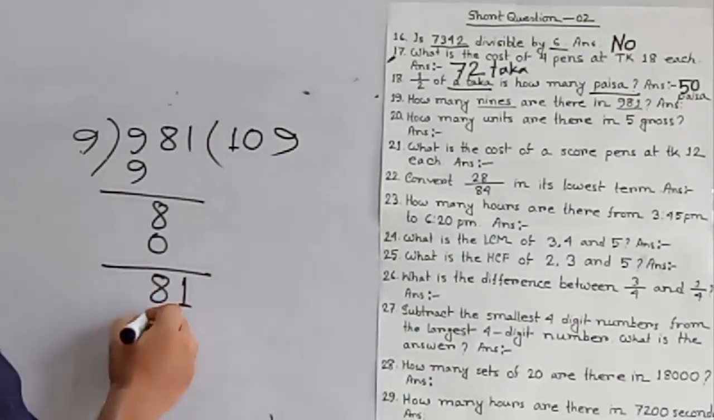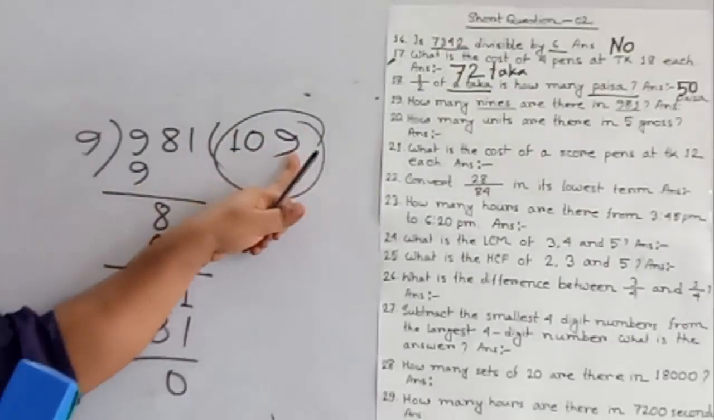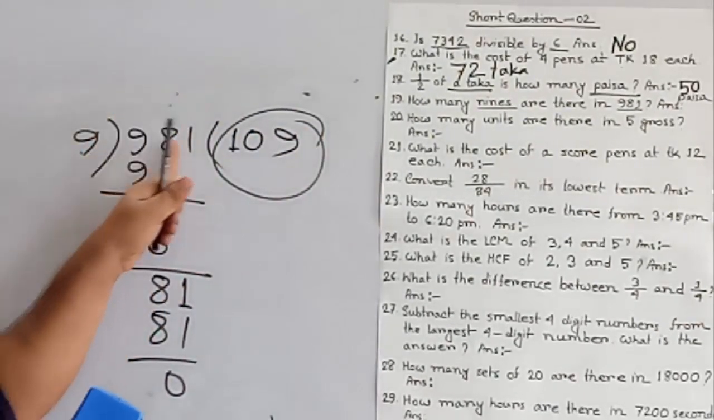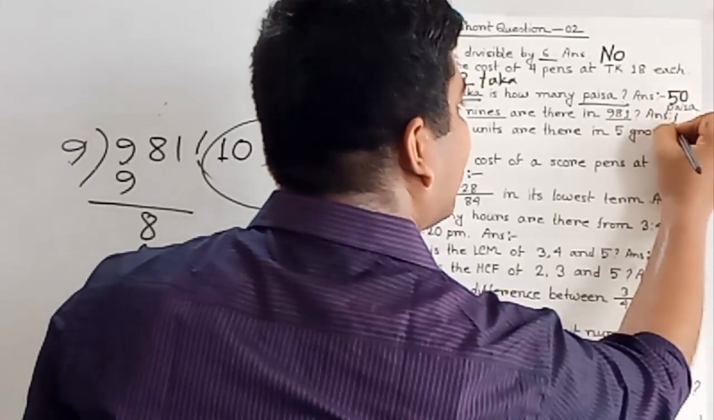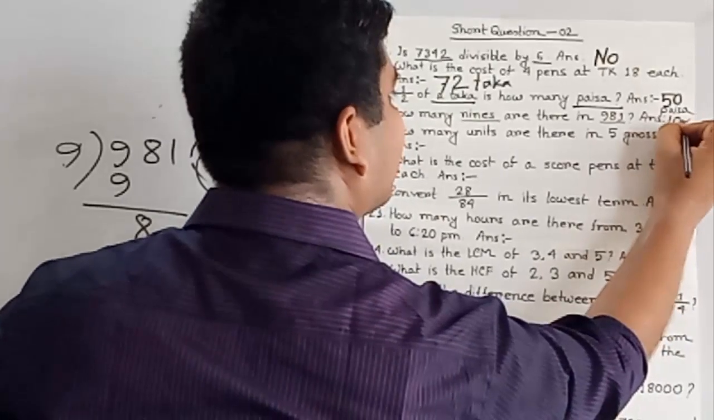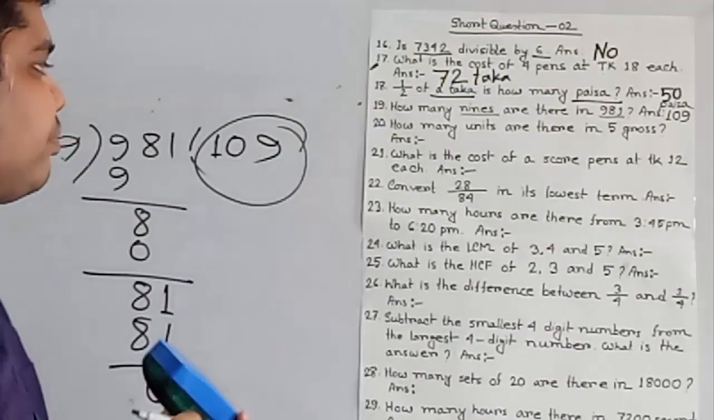In 81, 9 goes in 9 times. 9 9s are 81. Subtracting gives 0. That means 109 9s in 981. So the answer is 109.